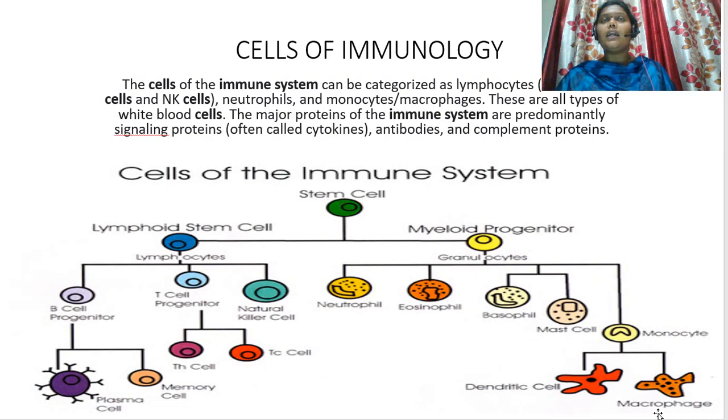Because they engulf the foreign pathogen which has entered our body and give that antigen to the T cells for the process called cytotoxicity. Thereby, this TC cell kills that foreign antigen and gives immunity to the individual.